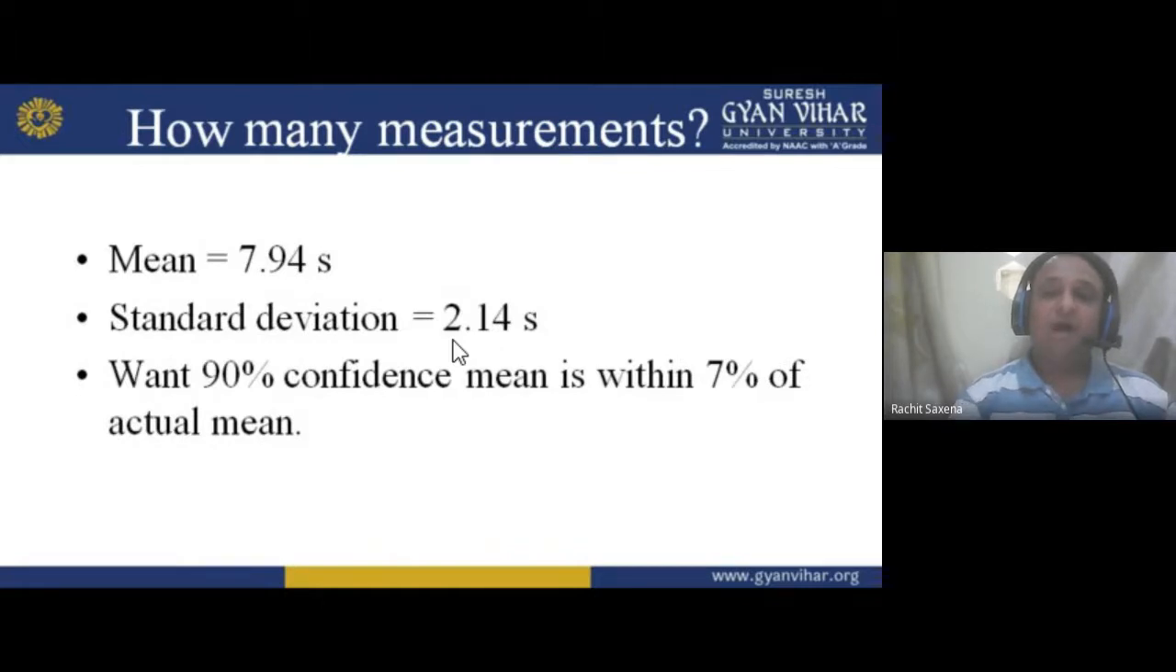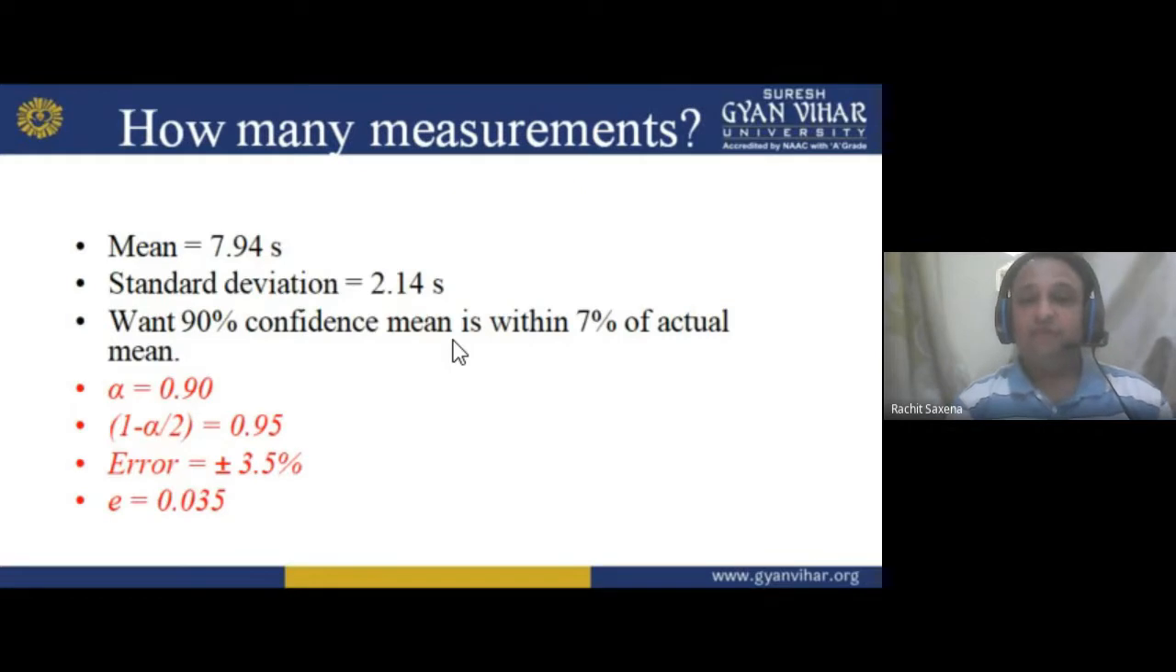Next, how many measurements? For example, the mean is 7.94 s and the standard deviation is 2.14 s. We want 90% confidence that the mean is within 7% of the actual mean. Within means within the limit of 7% of the actual mean. We can say that, so we want this thing.